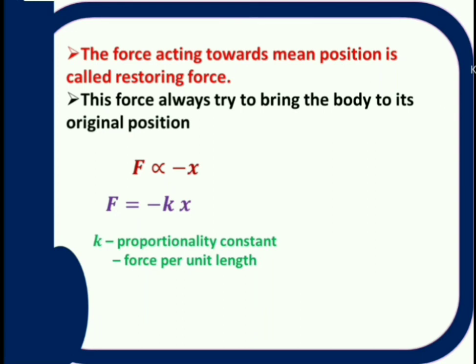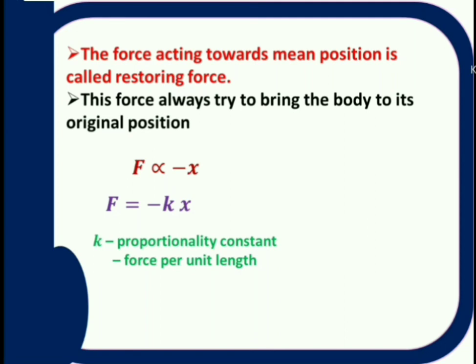The force which acts on the pendulum which tries to bring the pendulum to its original state is called restoring force. This restoring force F is proportional to the displacement. That means as long as you are moving away from the mean position, more and more restoring force acts.